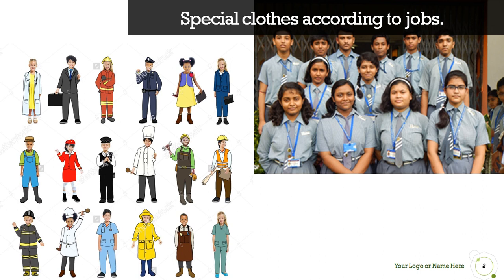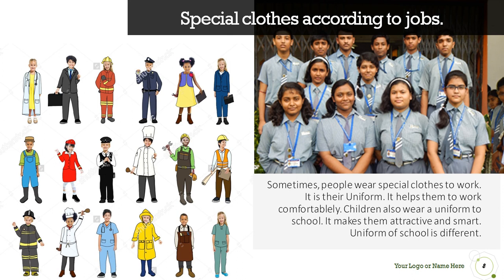Okay, students, so this one we have completed. Now let's go to the next one, that is quick view. Sometimes people wear special clothes to work. It is their uniform. It helps them to work comfortably. Children also wear a uniform to school. It makes them attractive and smart. The uniform of each school is different.